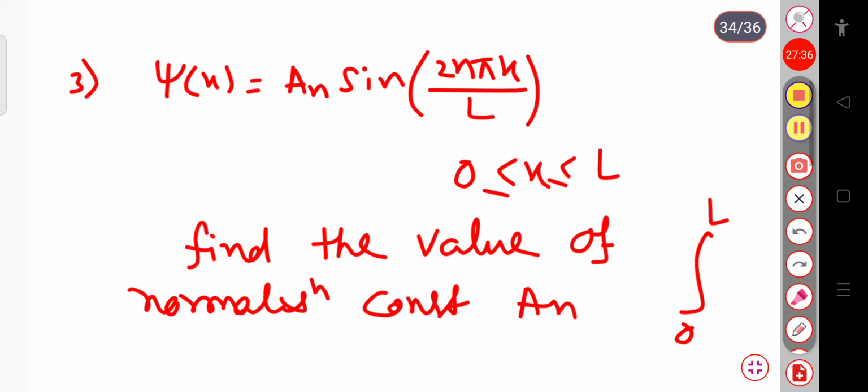Give your answer in the comment section. If you can't solve the question, then no need to worry. At least try once. Otherwise, if you can't solve that question, then I will solve this for you. No need to worry. Okay. These are very simple questions. If you can solve the integration, then this question is very simple.